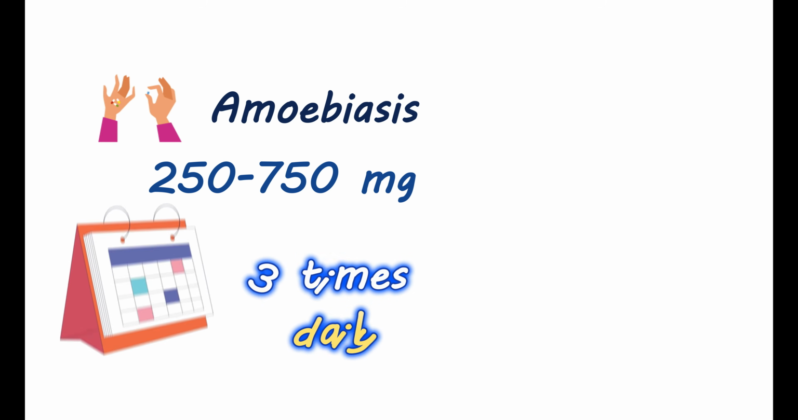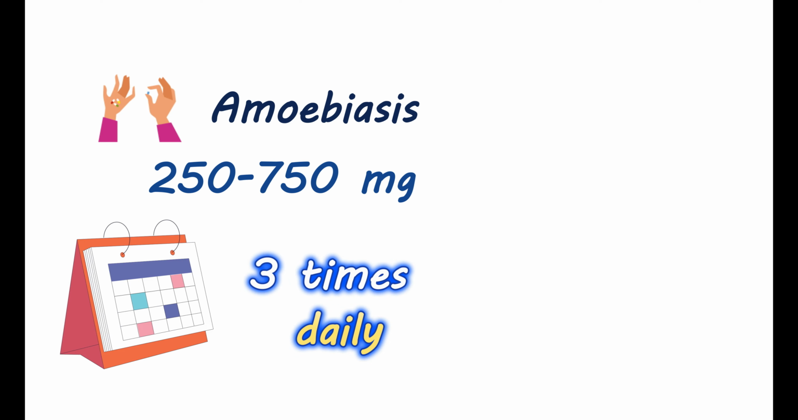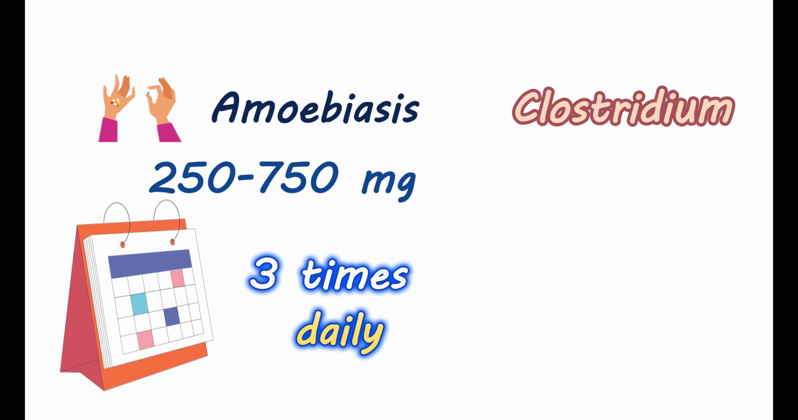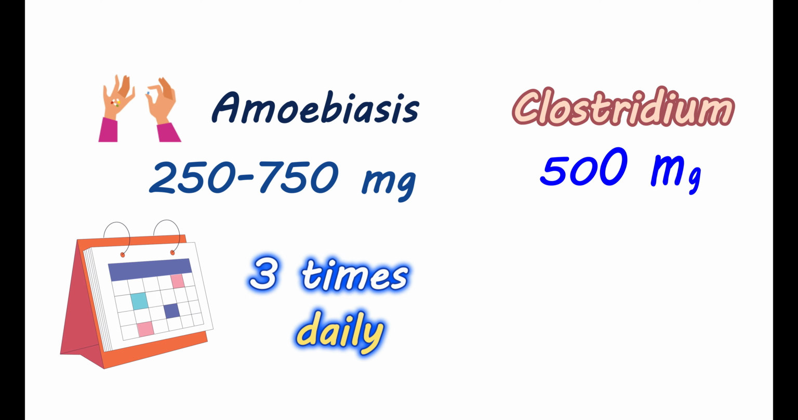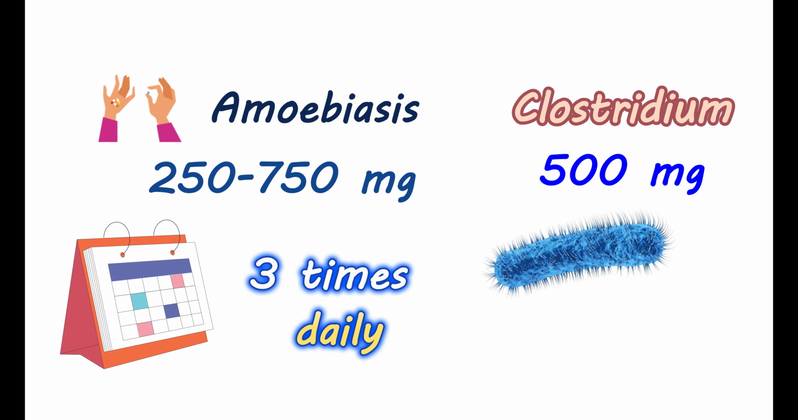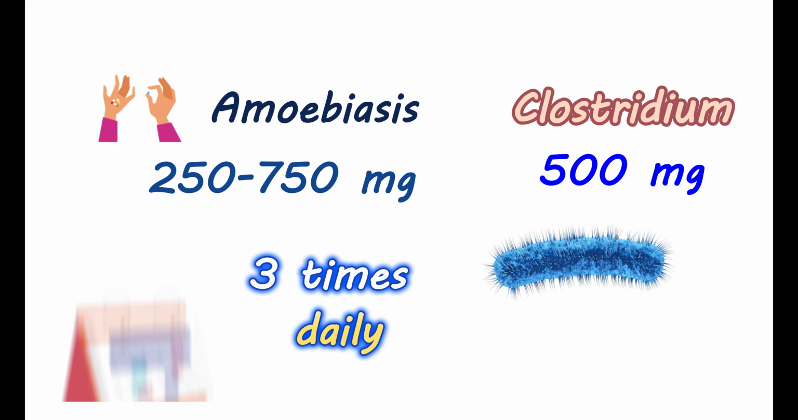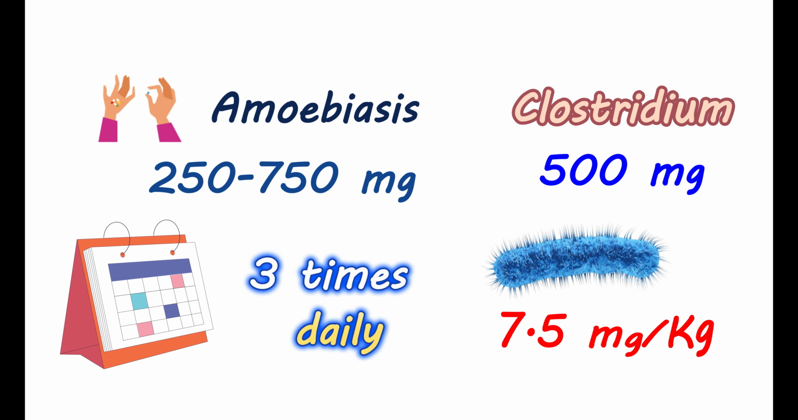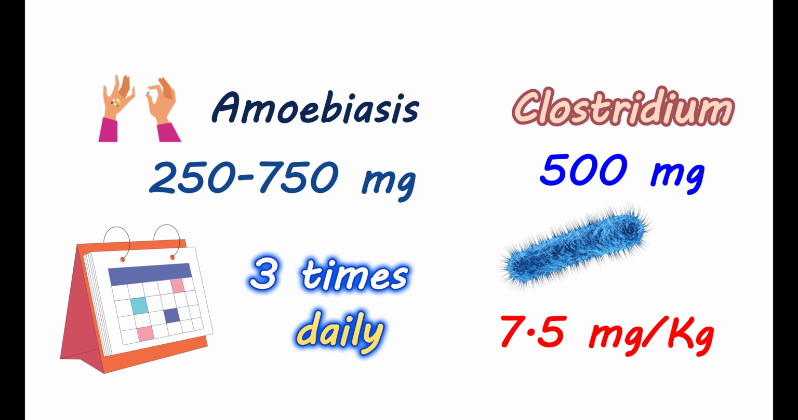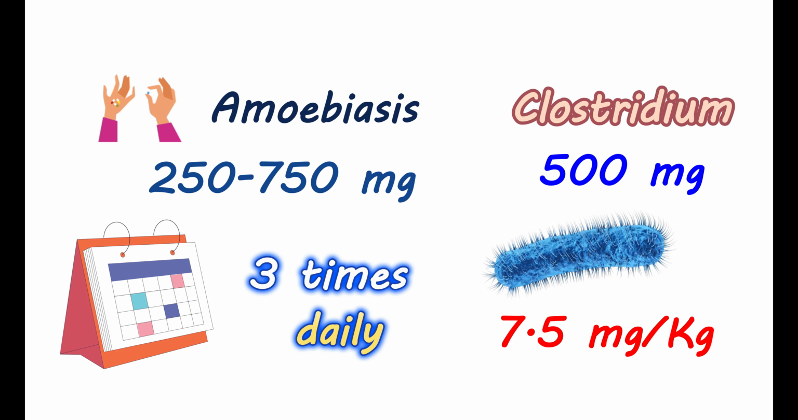For example, for treating amoebiasis, the dose may be variable from 250 to 750 milligrams, given 3 times daily for 5 to 10 days. In case of Clostridium infection, it can be given at a dose of 500 milligrams 3 times daily for 10 to 14 days. For treating anaerobic bacterial infections, metronidazole oral solution can be used at a dose of 7.5 milligrams per kilogram every 8 hours. This treatment can be continued for 7 to 10 days.